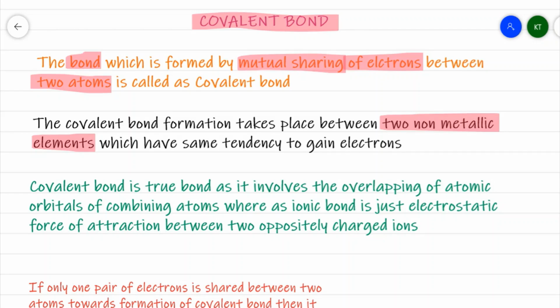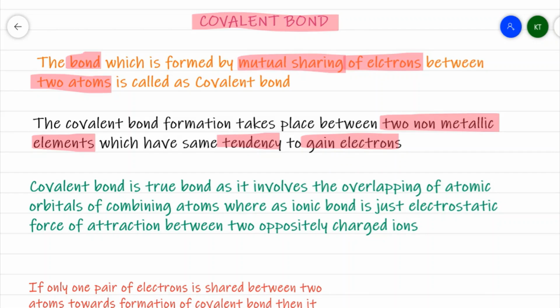But whereas in this case, I have both non-metallic elements. So they have same tendency to gain an electron. So in order to form a bond, they mutually share each other's electron.